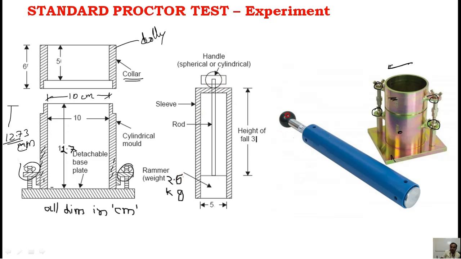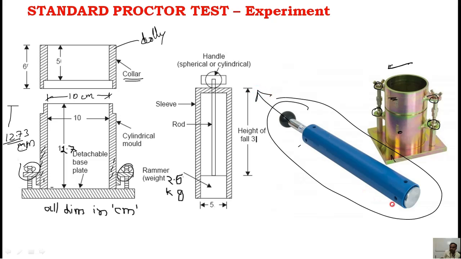After that, there will be one hammer. This is the standard designed hammer. You can pull it up, and when you drop it from the top, the plunger will come and hit the soil. That is called blows.